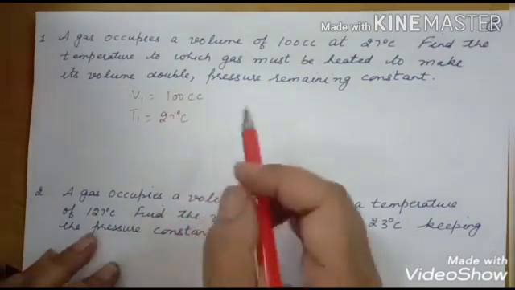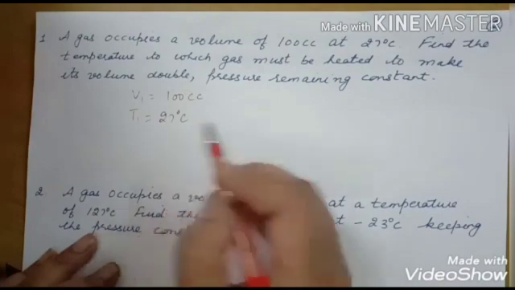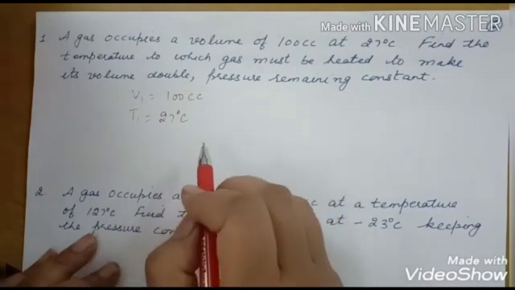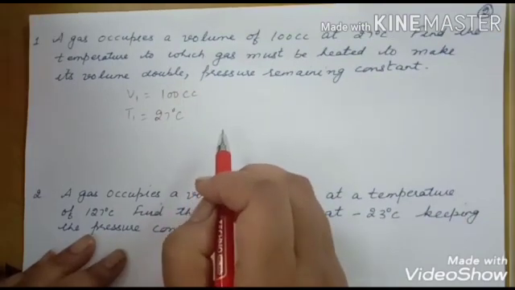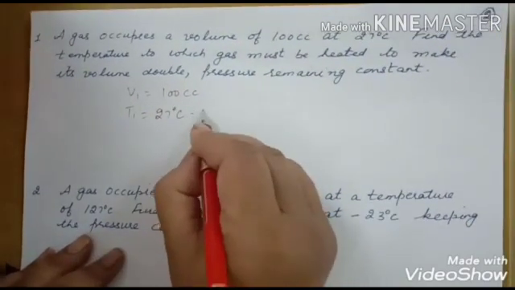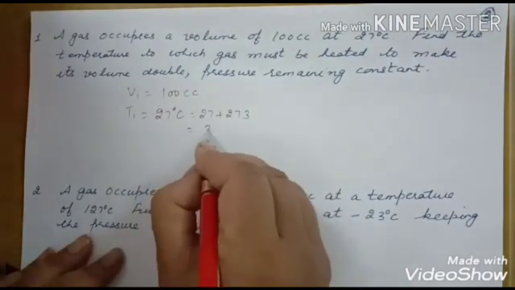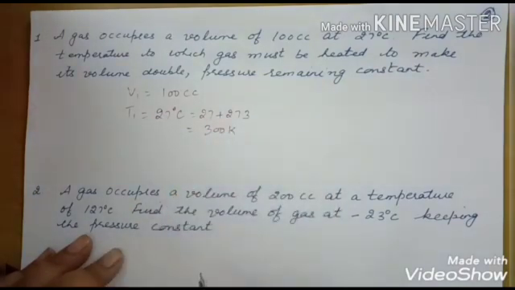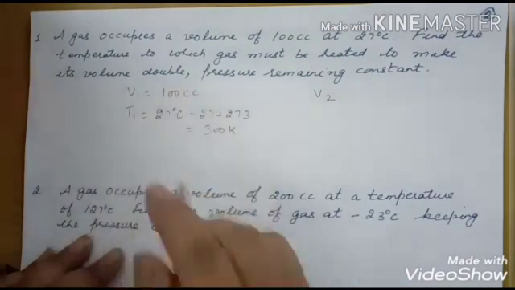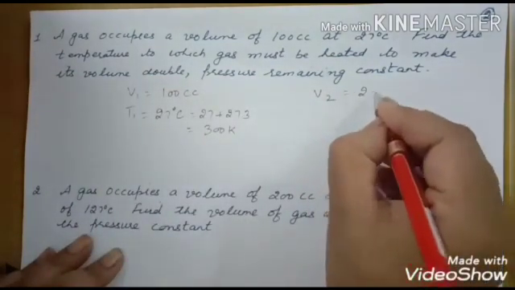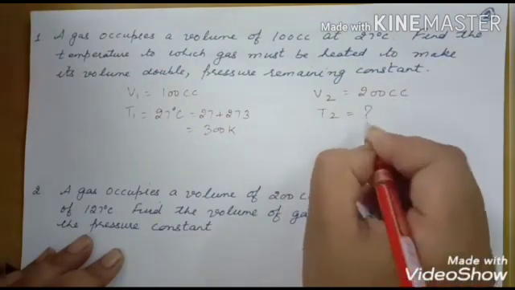Remember students, you have to change this degree Celsius into Kelvin, because Charles' law is related to absolute temperature and absolute temperature is always Kelvin. So we have 27 plus 273, we have 300 Kelvin. Now V2, volume double. So V2 is 200 cc and we have to find out T2.